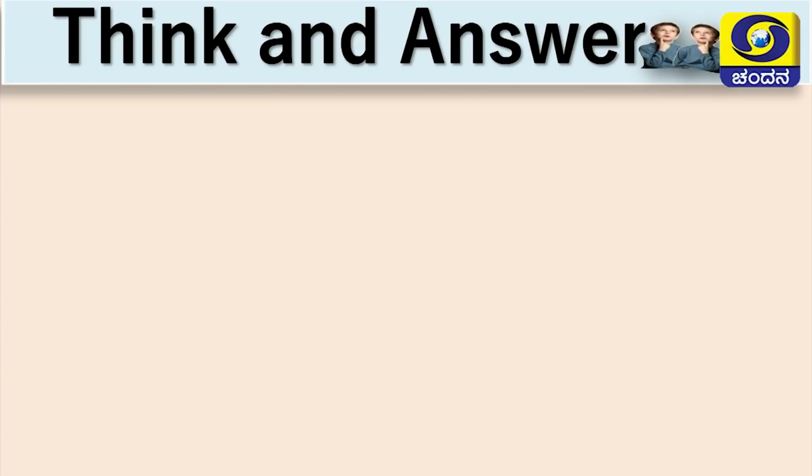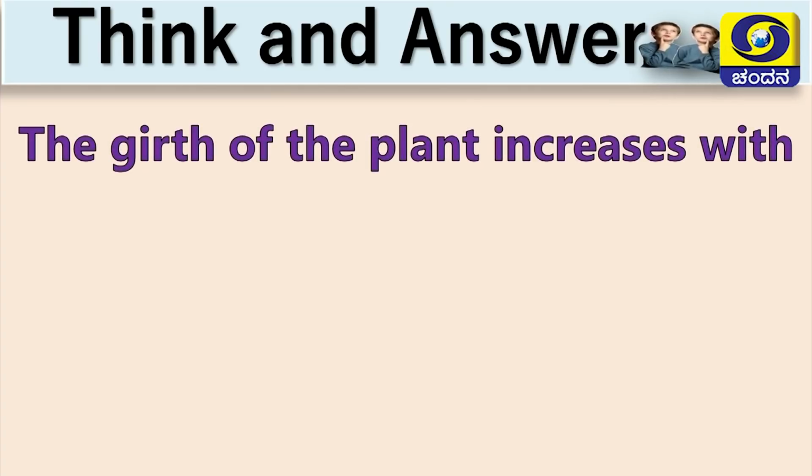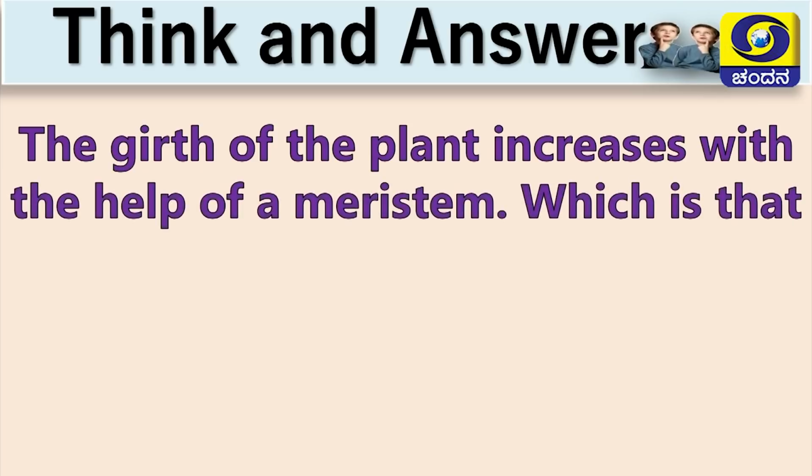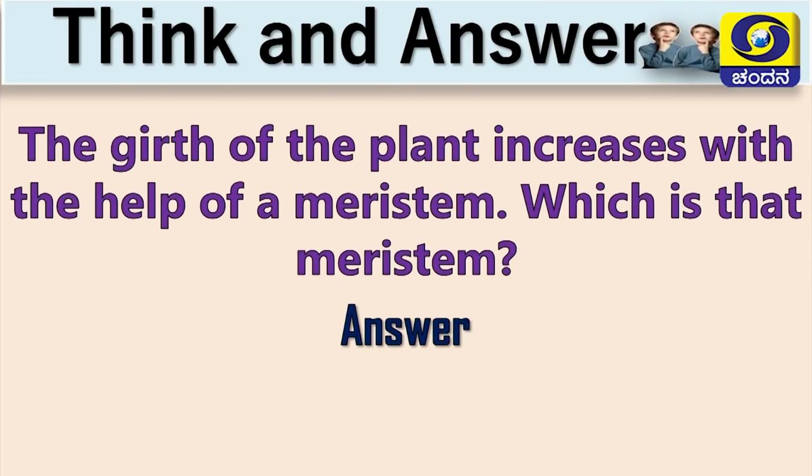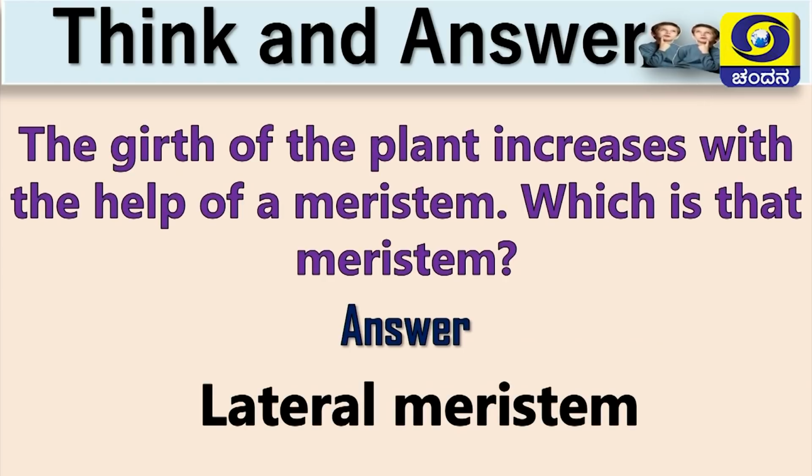Next question. The girth of the plant increases with the help of a meristem. Which is the meristem? Think and answer. Yes, the answer is lateral meristem.